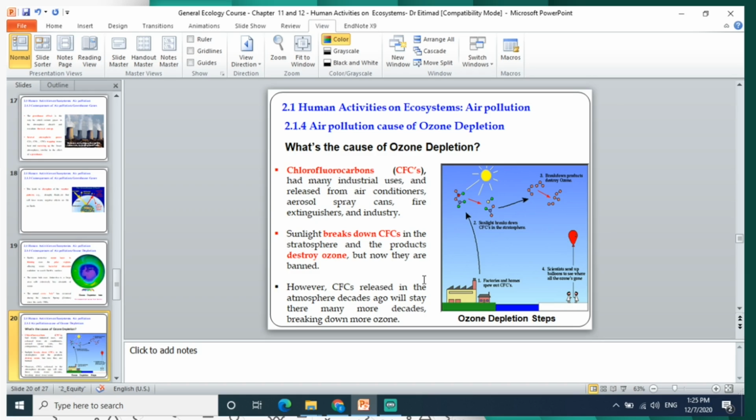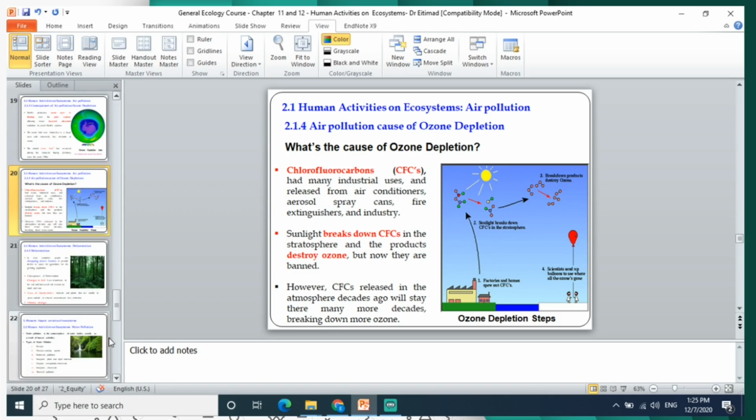chlorofluorocarbons. Sunlight also breaks down these chlorofluorocarbons in the stratosphere, and the product destroys the ozone layer, but now they are banned. However, chlorofluorocarbons released in the atmosphere decades ago will stay. This is the bad thing about it. They will stay there for many more decades, breaking down more ozone and harming the ozone layer.